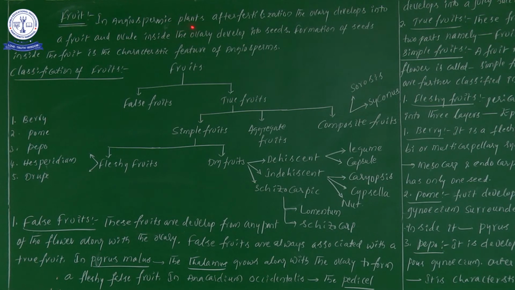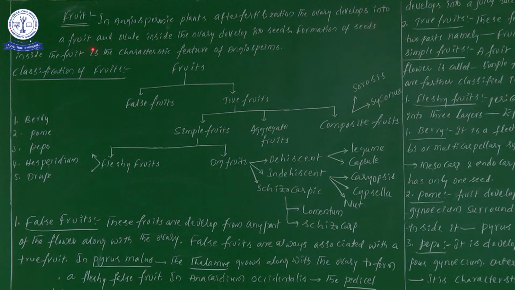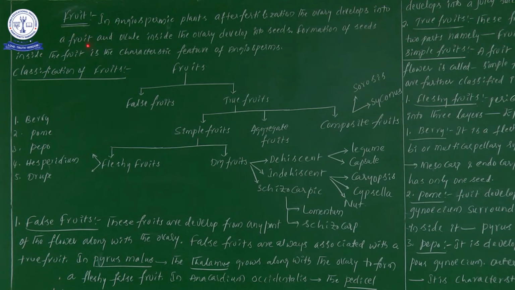So in angiospermic plants, after fertilization, the ovary develops into a fruit. First and very important point: in angiosperms, after fertilization, the ovary develops into fruit. So now try to learn this point. Ovary develops into fruit. Next one, the ovule, which is present inside the ovary, develops into seed.